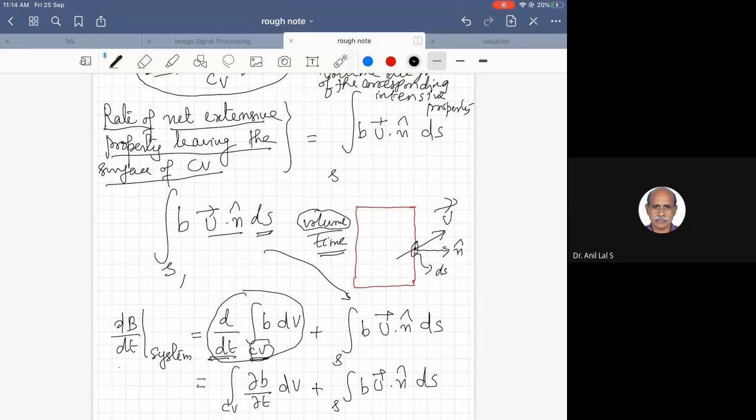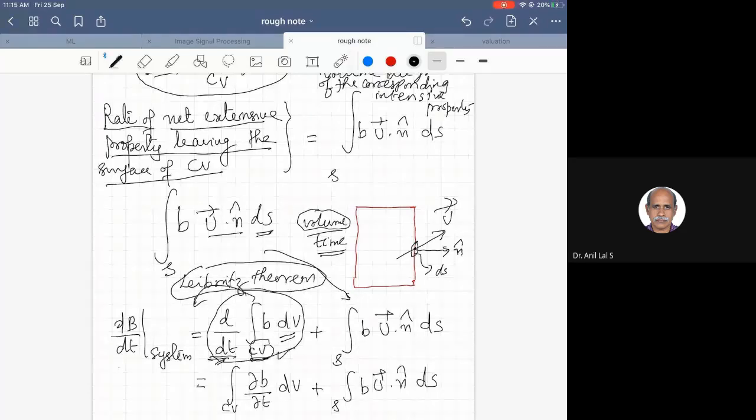Leibniz theorem, to change the order of integration and differentiation. So here integration is done first and differentiation is done second. Let us take the integral outside and put the differentiation inside. When you apply Leibniz theorem, it becomes the integral outside over the control volume, for a control volume not changing with time, that is, a fixed control volume, not a moving control volume.